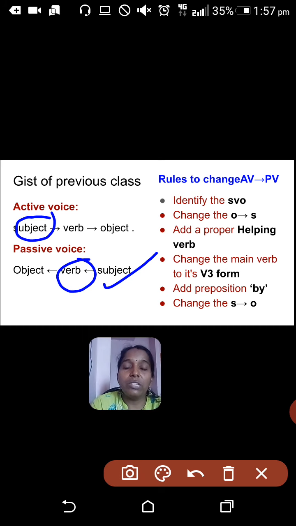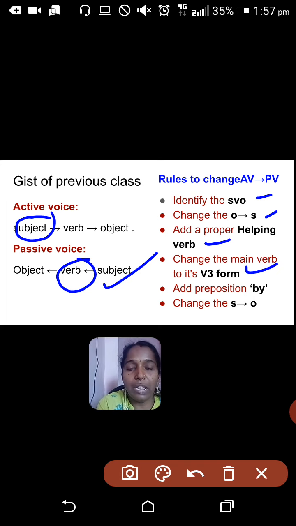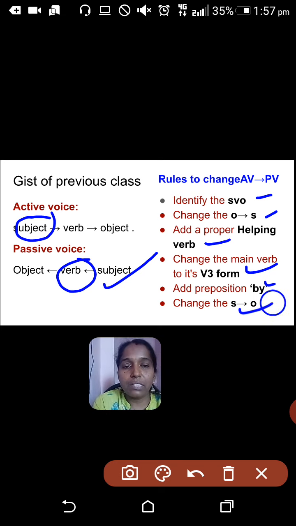Okay, so rules to change active voice to passive voice. I think we have seen this sufficiently in the previous video, so let me explain it in a fast way. So the first rule is to identify the subject, verb, object. Second rule is change the object to subject. Third rule is to add a proper helping verb according to the tense. Change the main verb to its V3 form is the fourth rule. Add a preposition by is the fifth rule. And finally change the subject to object.